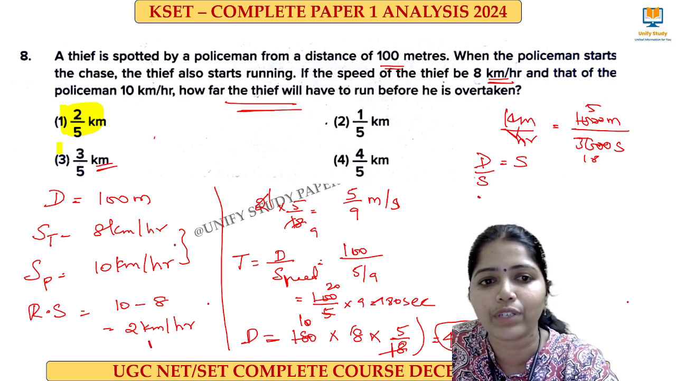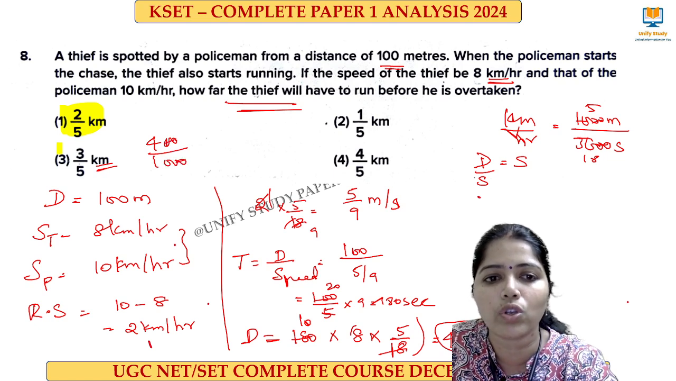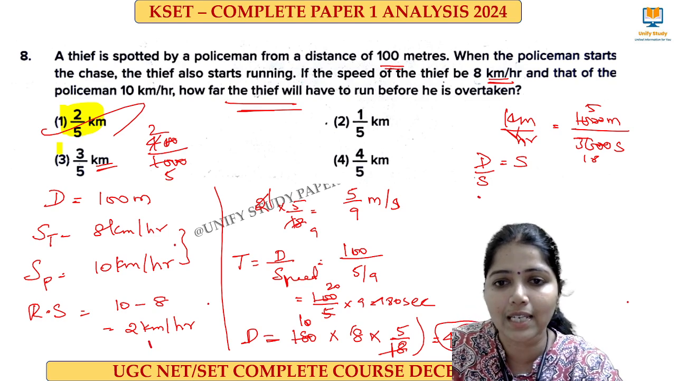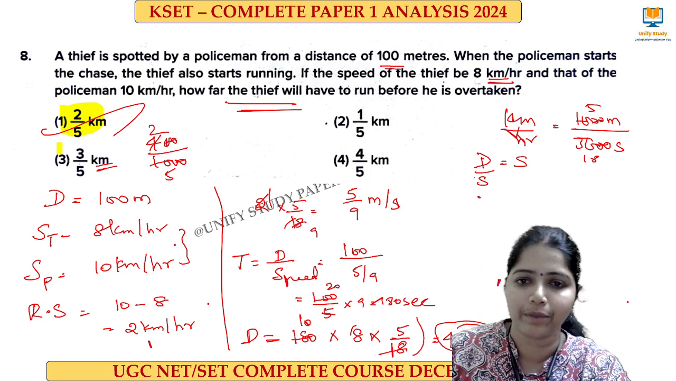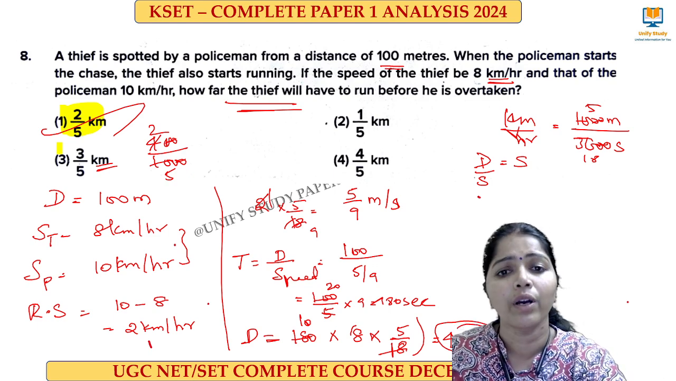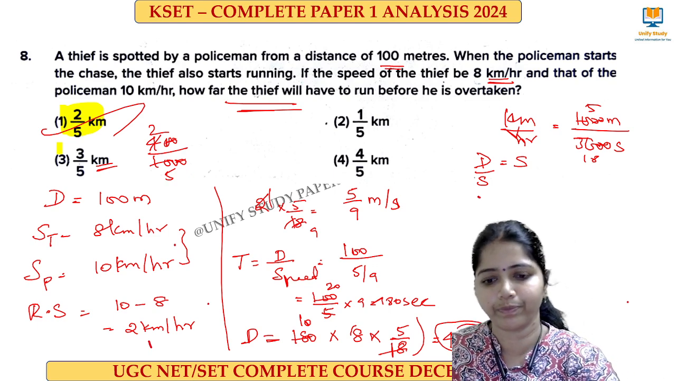So what I have to do? I have to simply divide 400 by 1000. The zeros get cancelled, 2 times 5 times. So the right answer for this question is 2 by 5 kilometer. The right answer is 2 by 5 kilometer. Am I clear? Yes, very good.